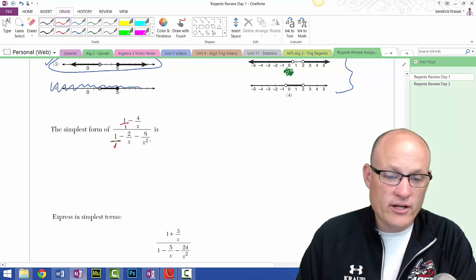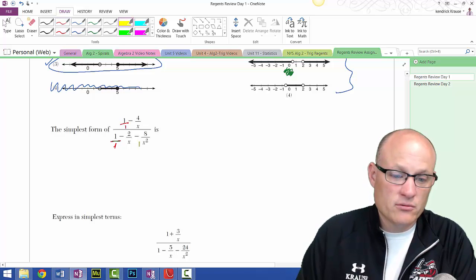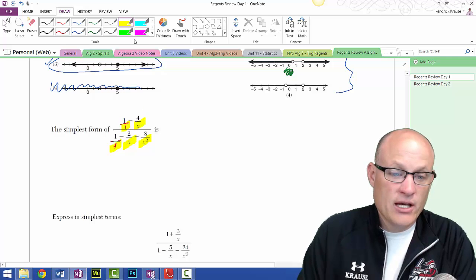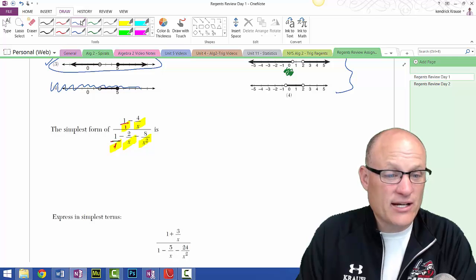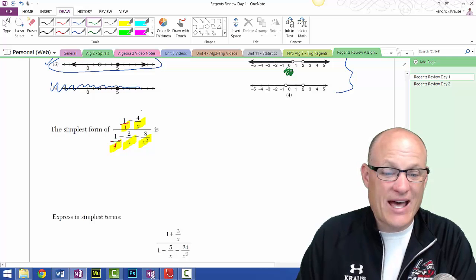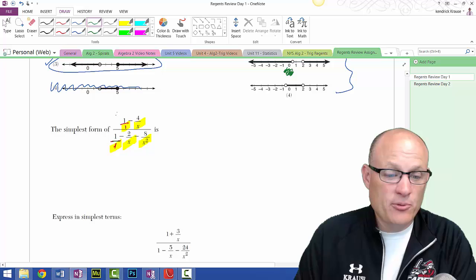And then I look at all the denominators. I'm going to highlight them for you. X squared, x, 1, 1, and x. The lowest common denominator, not the lowest denominator, but the lowest common denominator in this case is x squared. So I'm going to put an x squared next to every fraction. If your teacher doesn't do it this way, it really makes life easier. You'll see why in a second.